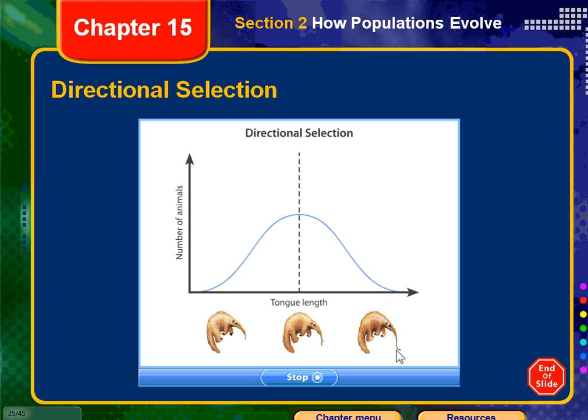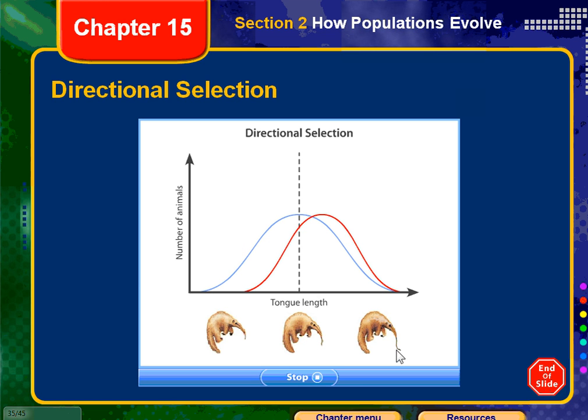Suppose the area in which these anteaters live is invaded by a new species of termite that build very deep nests. Anteaters with long tongues will be able to more effectively prey on termites deeper in the mound than can anteaters with short or average tongues. Thus, anteaters with short tongues may not survive to reproduce. Directional selection would select against shorter tongues for anteaters.